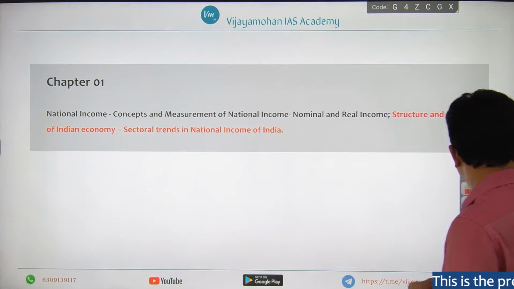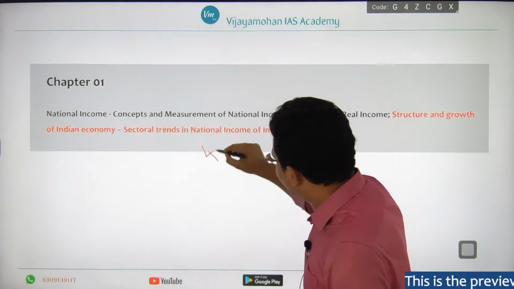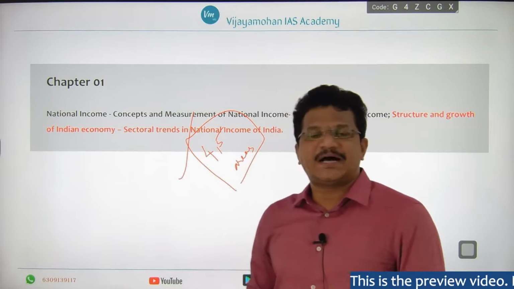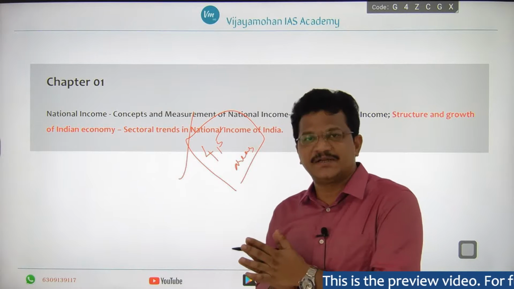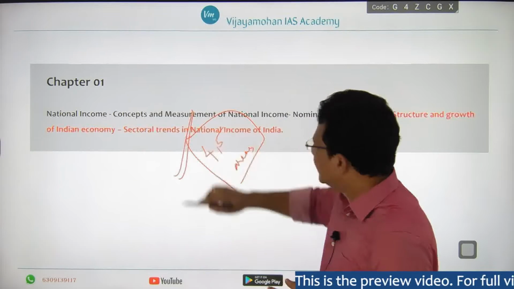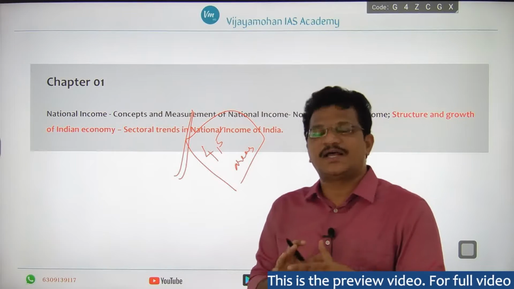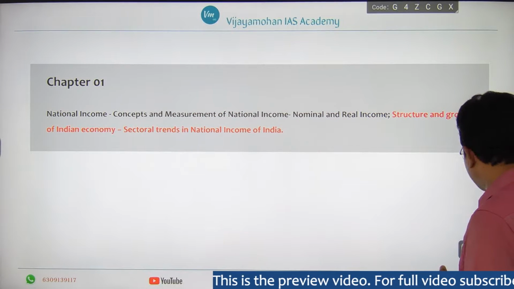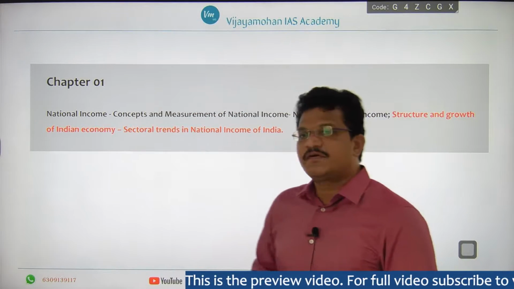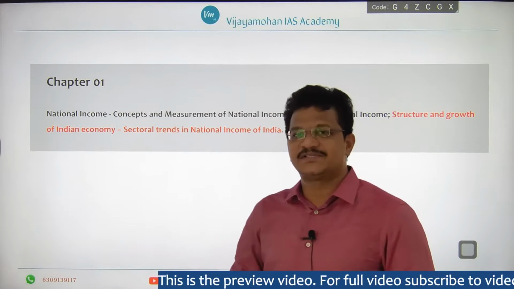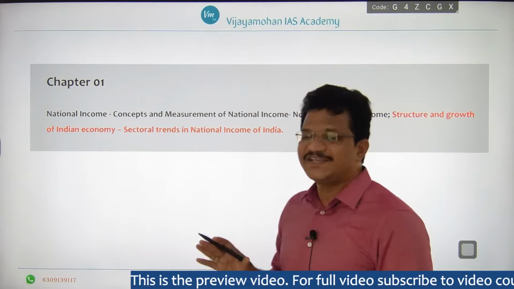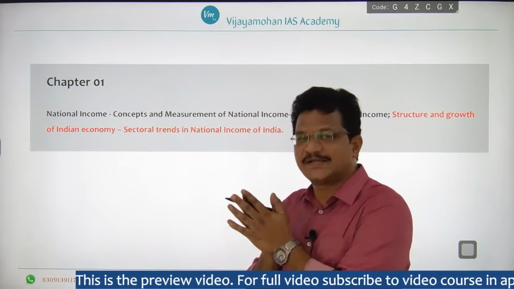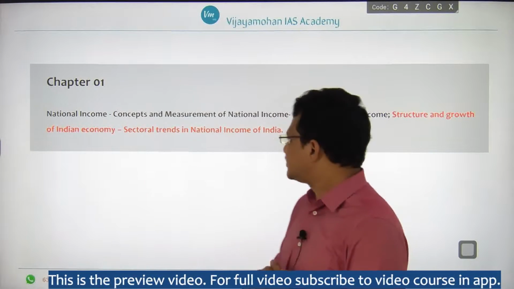If you observe the previous questions in this chapter, there are 4 to 5 areas where questions are repeatedly asked in Group 1 Mains, particularly Paper 4. Only on those 4 or 5 areas the questions are repeated. So the probability of scoring high marks in this chapter is very much possible. The only thing is that you need to find out the areas that are repeatedly asked, and prepare precise notes on these components.